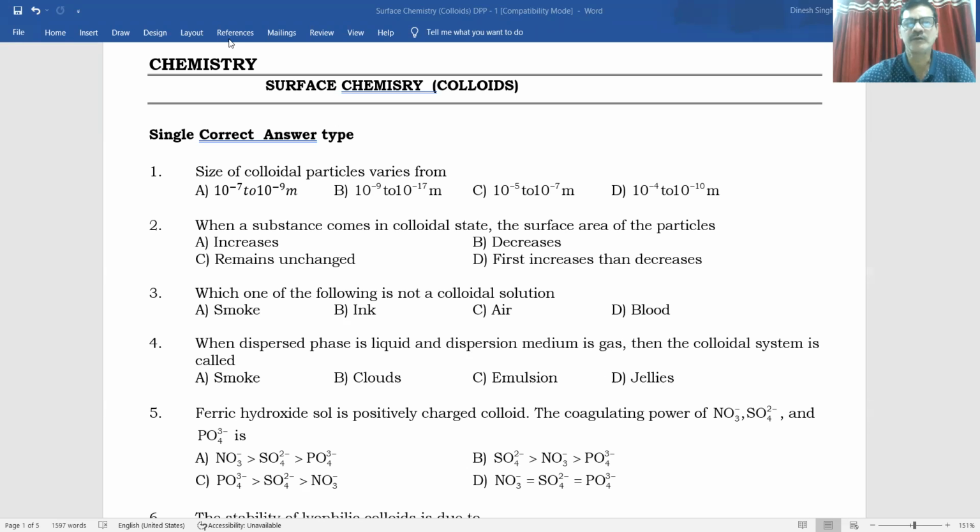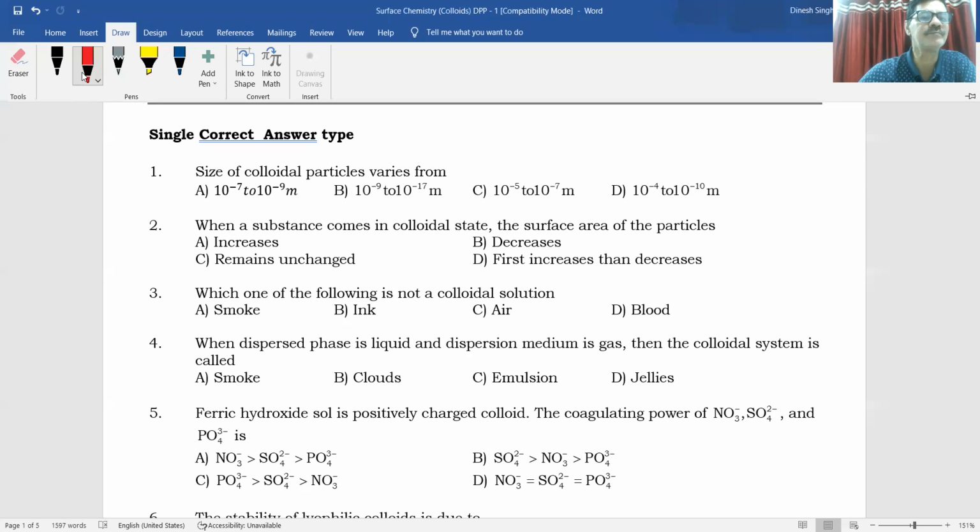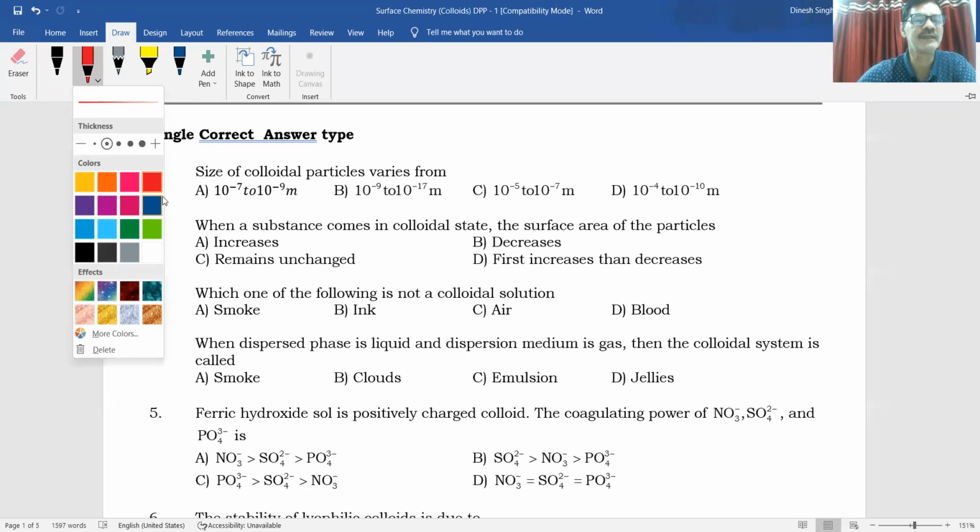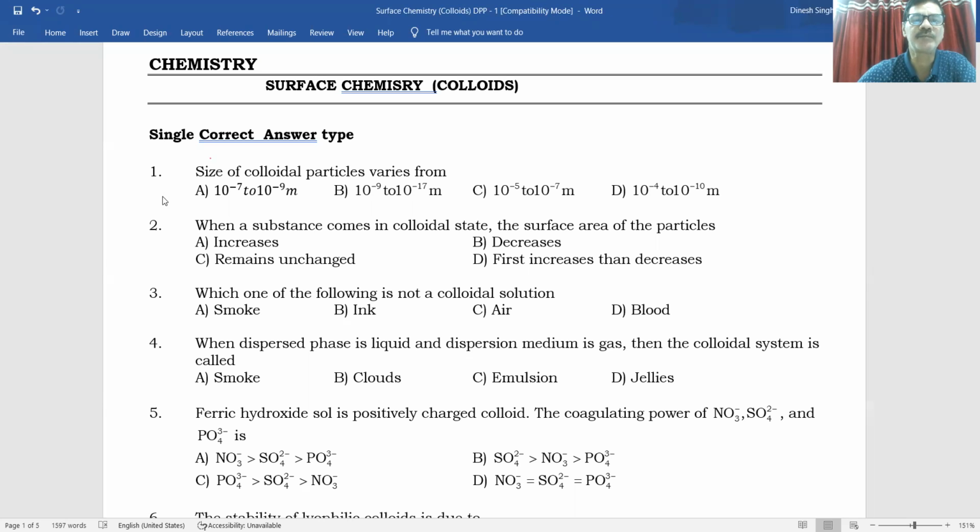Okay, students, so we are going to discuss some problems. This is the DPP of surface chemistry. Some very good questions are there. That is the first question we can see. Size of colloidal particles varies from. So what will be the size order here? That is in centimeter. If we consider it is 10 power minus 5 to 10 power minus 7 centimeter. So obviously in meters it will be 10 power minus 7 to 10 power minus 9 meters. So A will be the answer.